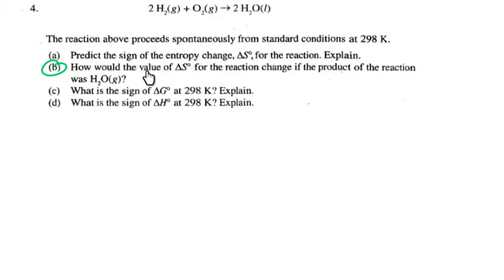Part B, how would the value of delta S for the reaction change if the product of the reaction was water that's a gas? And so we've got to remember we've already predicted that the value of delta S would be negative. So I guess the question is, would it be more or less negative if this had been a gas on this side? And it's still going to be negative because then we have 3 moles of gas going to 2 moles of gas. But I don't think it's going to be more negative.